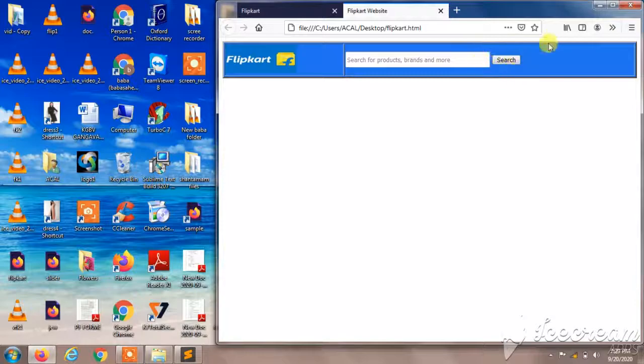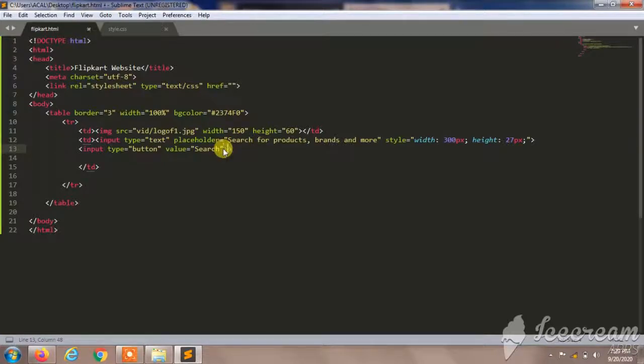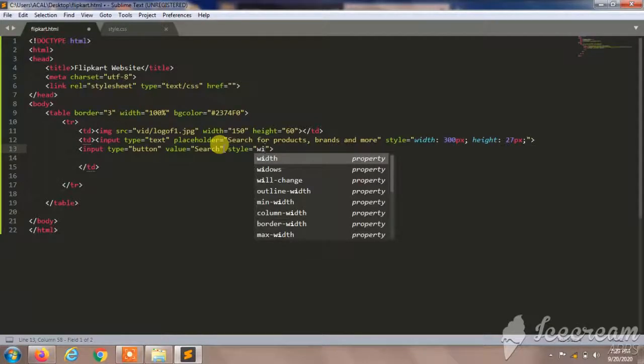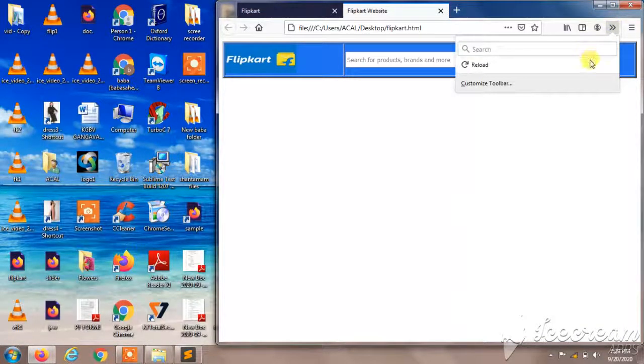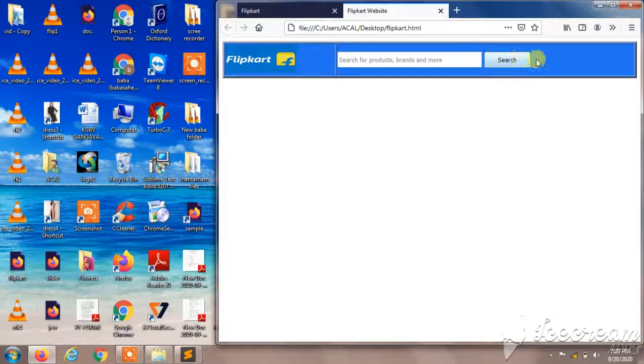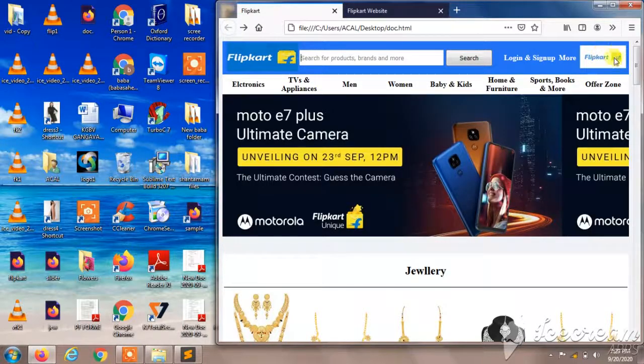So you can observe here, but it was a little bit small, so we can change the style by using the style command. So style, I will give the width as 100 pixel, and height will be 36 pixel will be enough. Okay, 36 pixel. I'm going to reload this so you can see this. It was same as our original web page, Flipkart.